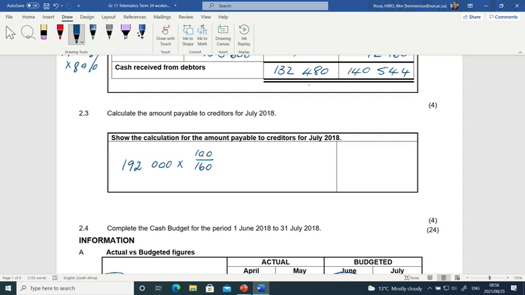So by multiplying by 100 on 160, we have the cost price. So this is how much we purchase. But we are going to receive a 5% discount, so we are only going to pay 95% in order to give us 114,000. So that is how much we're going to pay our creditors in July.